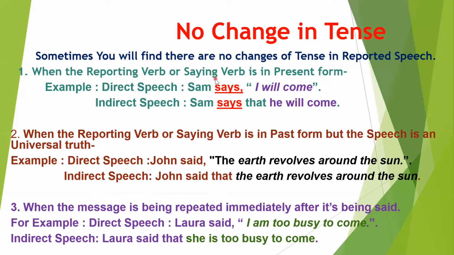So these are the 3 rules that we learned for no change in tense. First one is saying verb. If it is in present form, that time we don't make any change. If the saying verb is in past form, but the speech is an universal truth, that time also we don't make any change for the tenses. And lastly, when we are repeating the same speech immediate after the person says, that time also we don't make any changes of the tense. I am too busy, she is too busy is in the present tense. Both of them are in the simple present form. So we don't make any changes for the tenses. I hope it is clear.